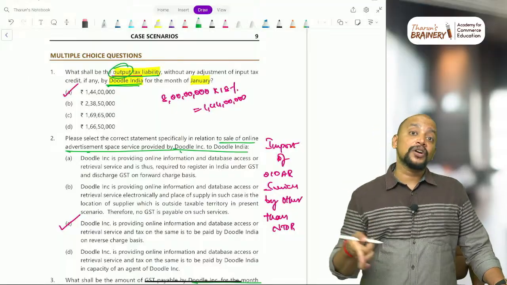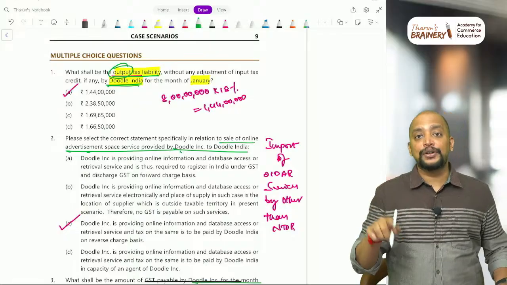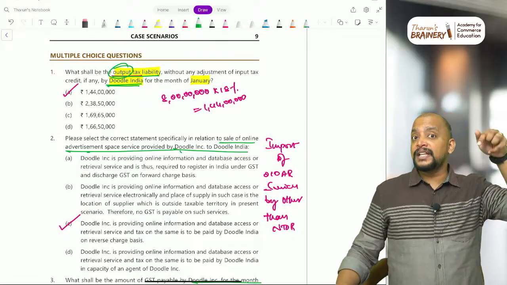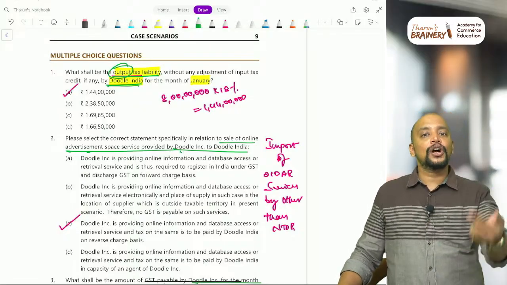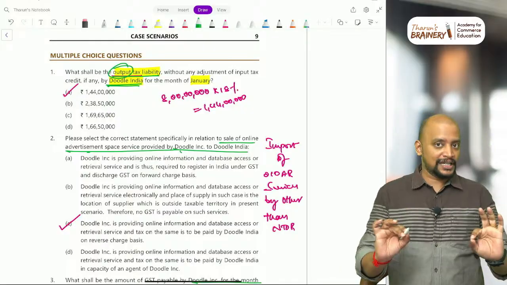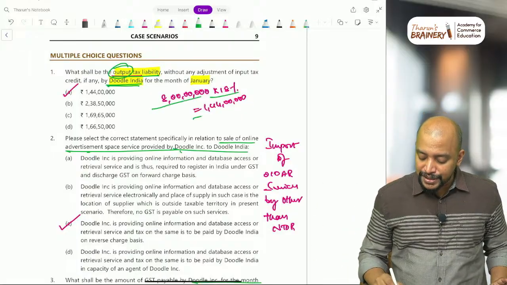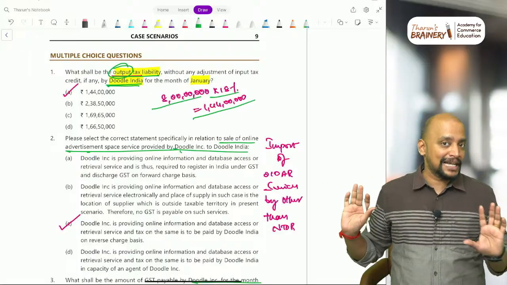If they ask gross IGST or gross liability, then even RCM liability we need to add. Yes, they are importing services, but why will that not be added here? Because clearly it is given as output tax liability. For that reason, only one outward supply they have, that is 8 crores into 18%, 1 crore 44 lakhs. So that will be taken as the answer.